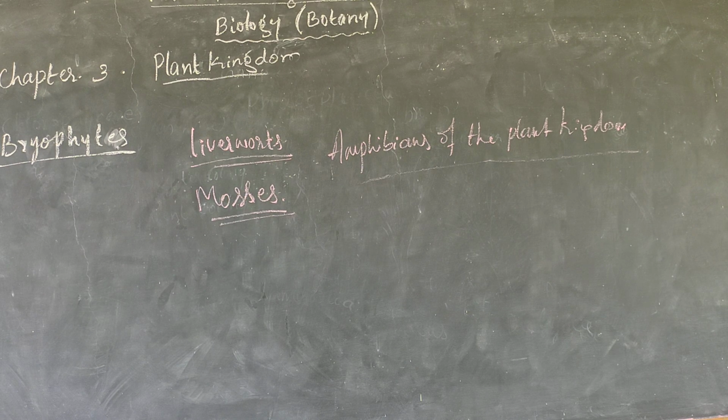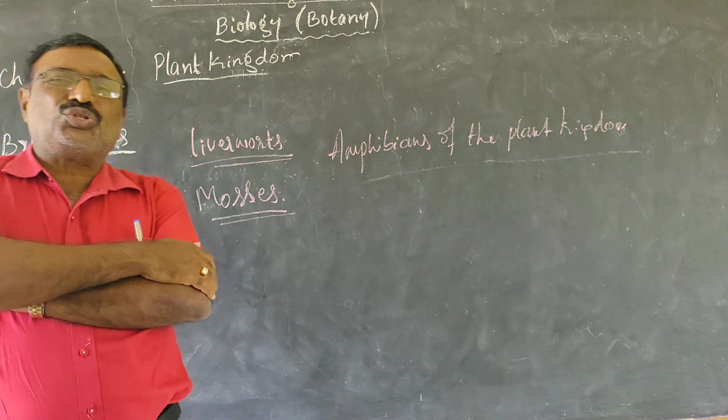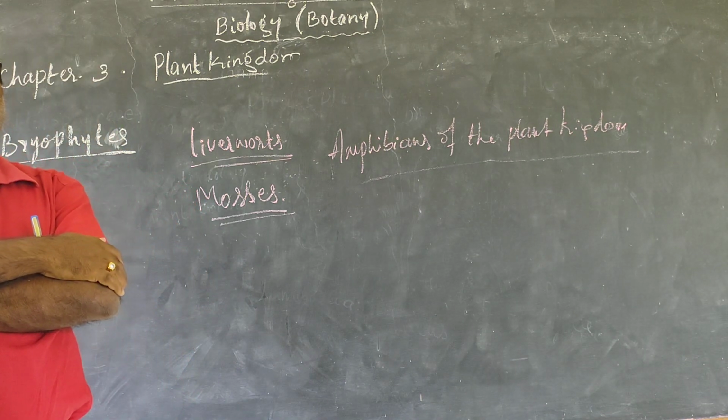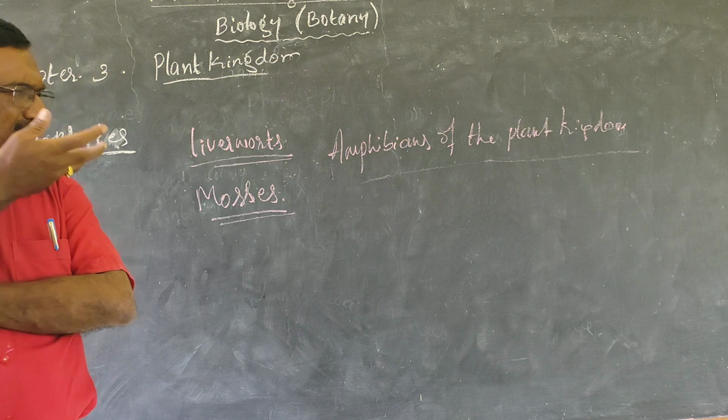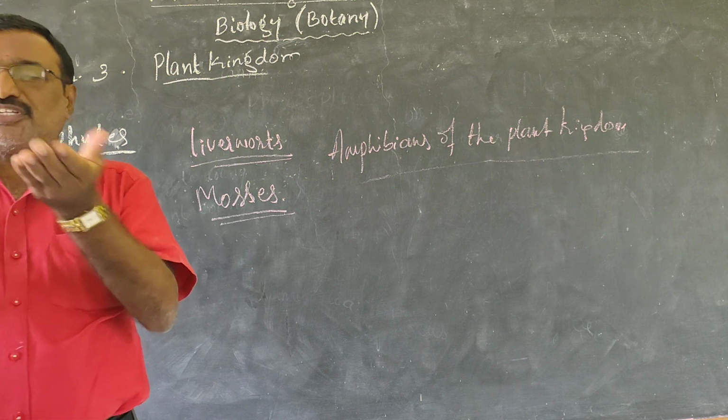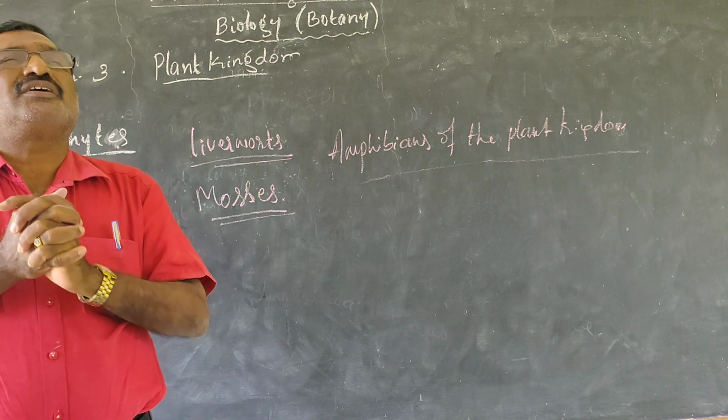Next we will come to bryophytes, which are divided into two components, liverworts and mosses. Before going to liverworts and mosses, I'll explain once again these bryophytes, in Kannada and English. Bryophytes ಅನ್ನೋದು ಪಾಚಿಗಳಿಗೆ ಸಂಬಂಧಪಟ್ಟಿರತಕ್ಕಂತೆ ಸ್ವಲ್ಪ ದೊಡ್ಡ ಸಸ್ಯಗಳು.